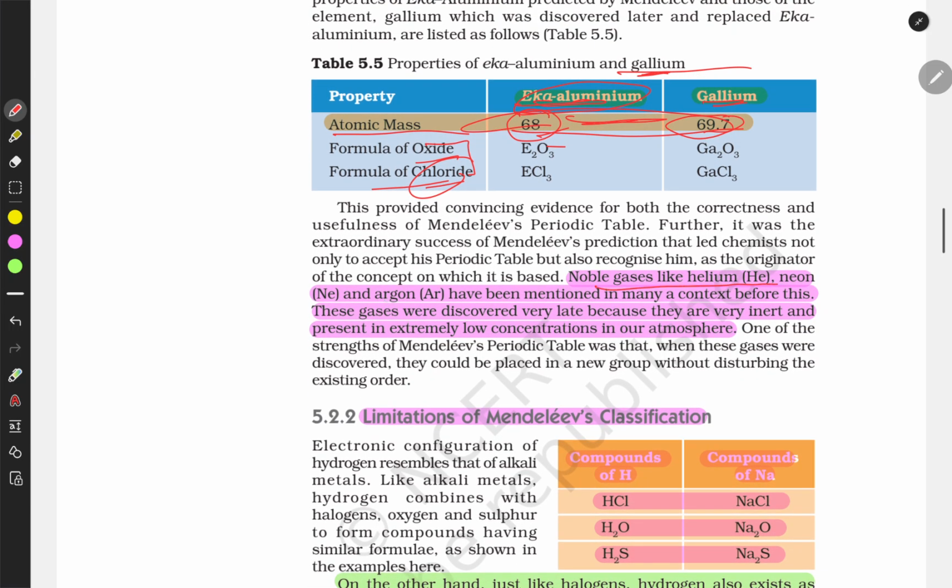Noble gases like helium, neon and argon have been mentioned in many contexts before this. These gases were discovered very late because they are very inert and present in extremely low concentration in our atmosphere.